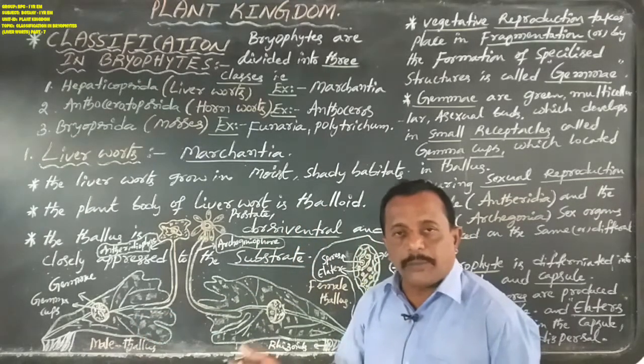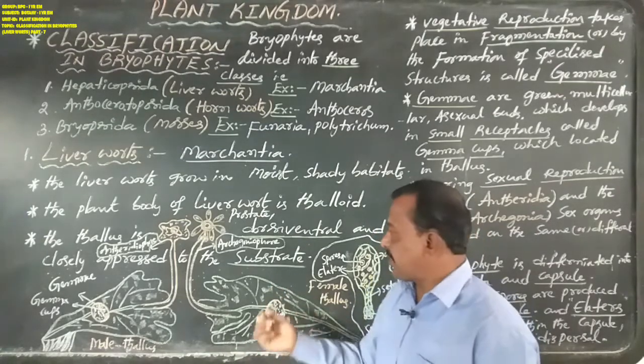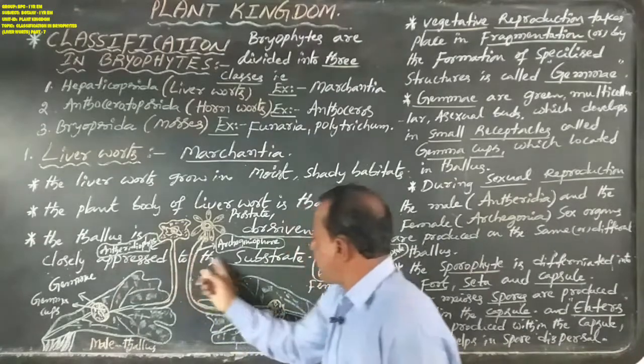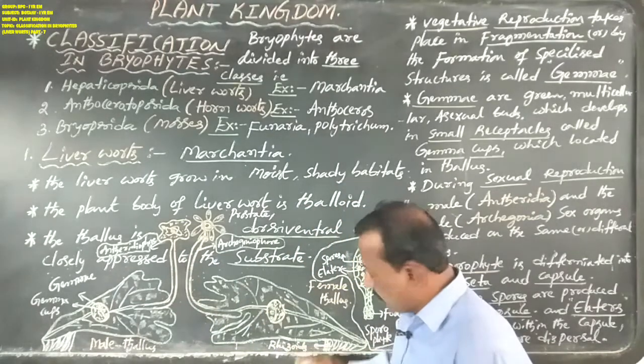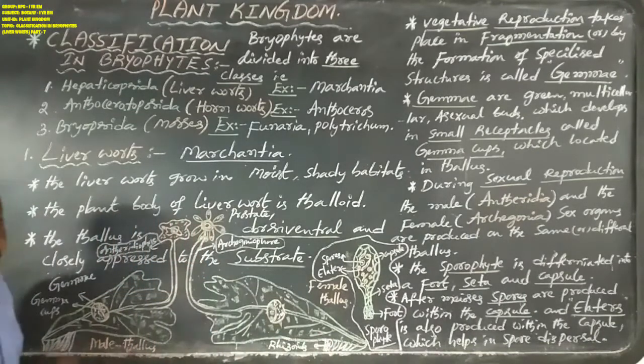So the thallus appears to have a dorsal side and a ventral side. It lies closely opposite to the soil or substrate with the help of unicellular rhizoids.